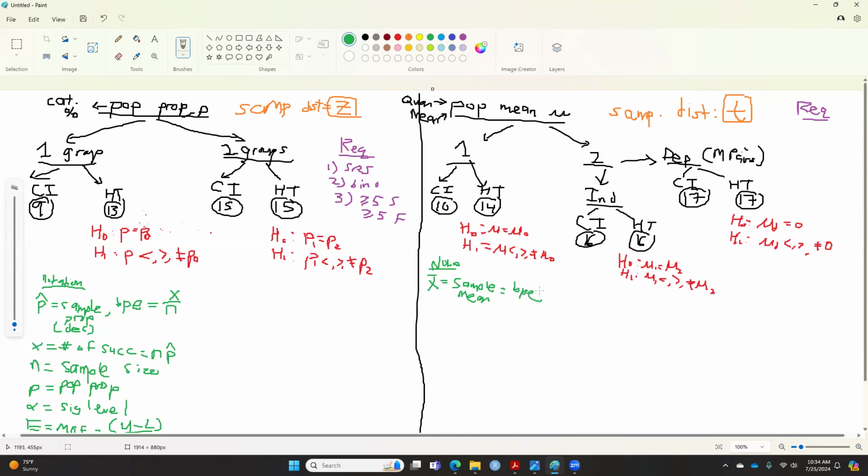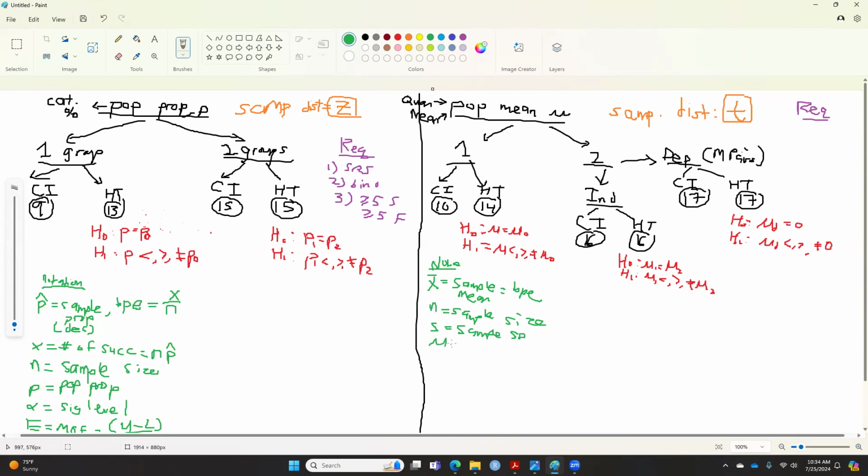Now we don't have formulas like X over N or N times P hat like what we have in proportion. This one is usually given in the questions, so you do not need to worry about that. Then we have n, which is called the sample size, and s, which is called the sample standard deviation.